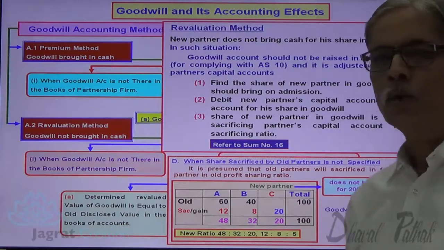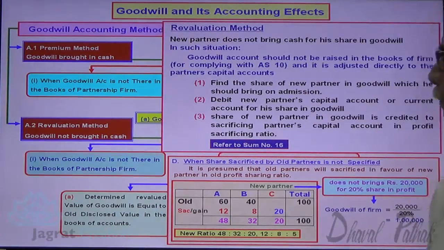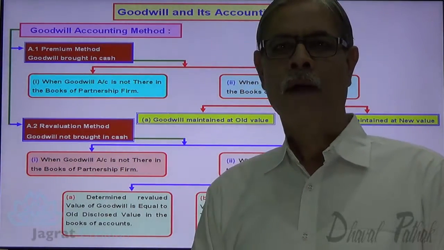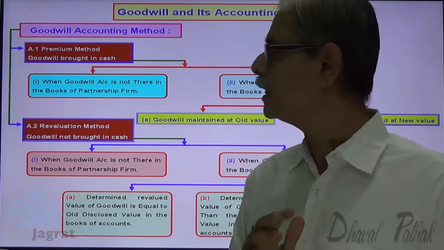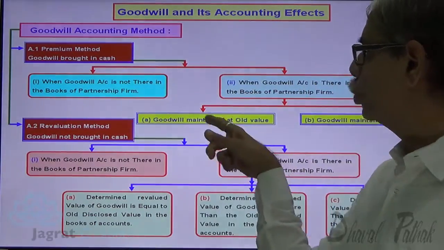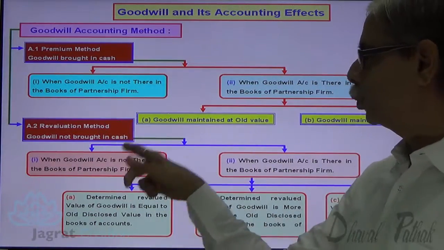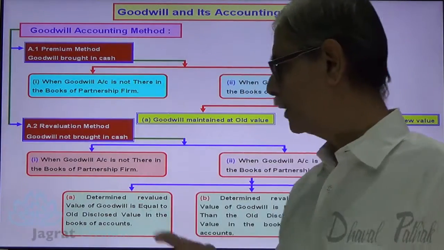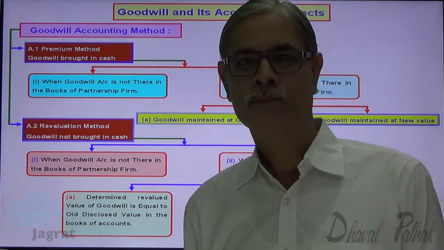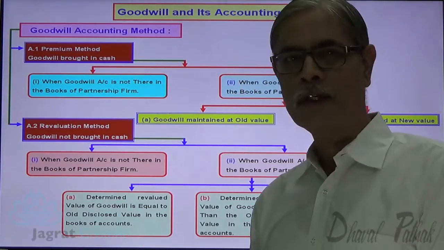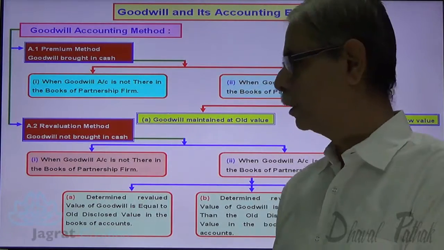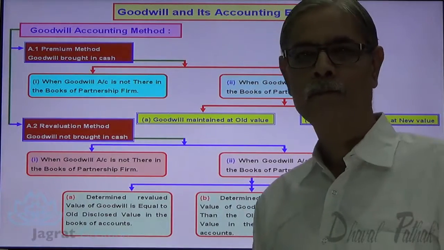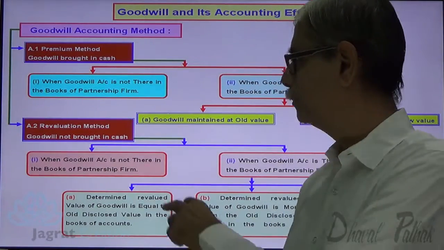For this, you can refer to sum number 16. Up till now, I have considered these many options: 1, 2, 3, 4. These four options are considered. Now I want to start with this option. What is the situation in this option?